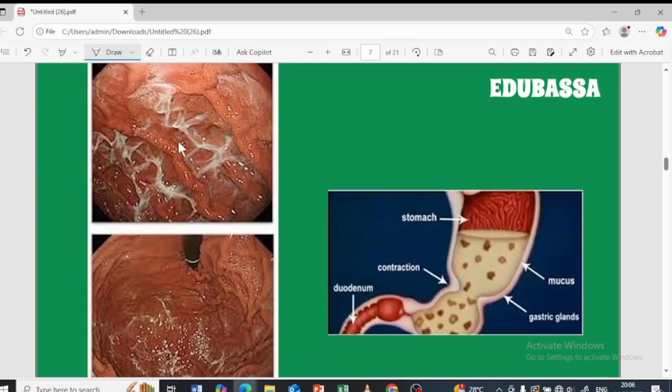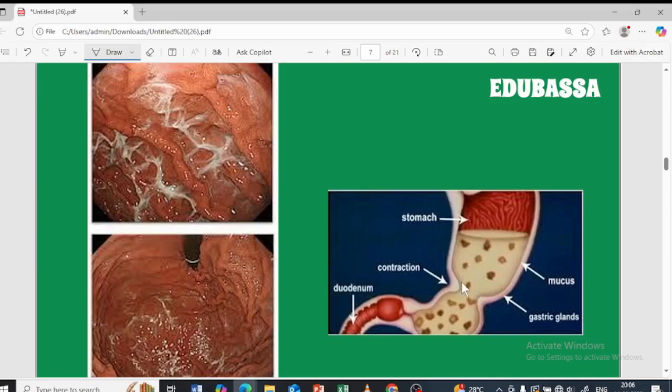So this is the mucus that is secreted in the inner lining of the stomach, which protects from the corrosion of the HCl. You can see over here, this is basically the peristaltic movement. It is going to take place in the stomach as well.